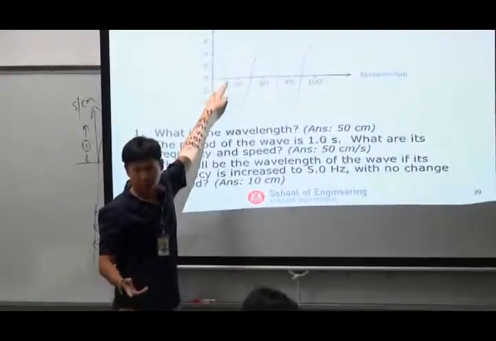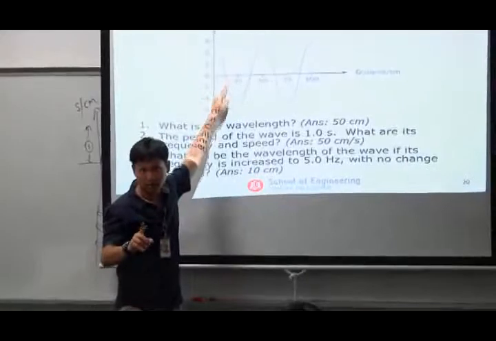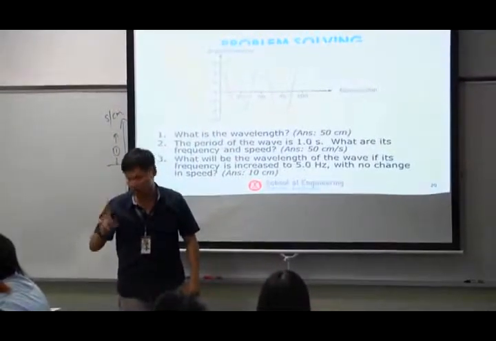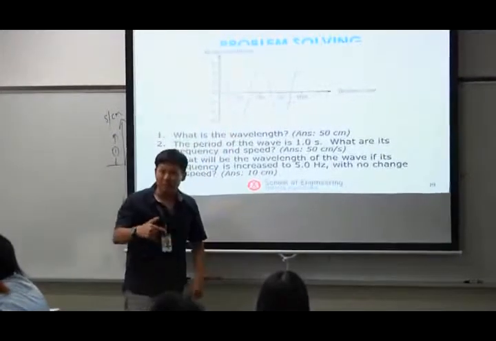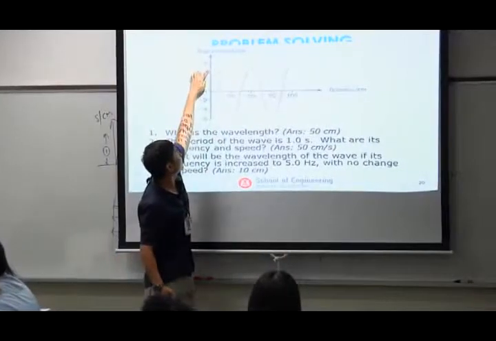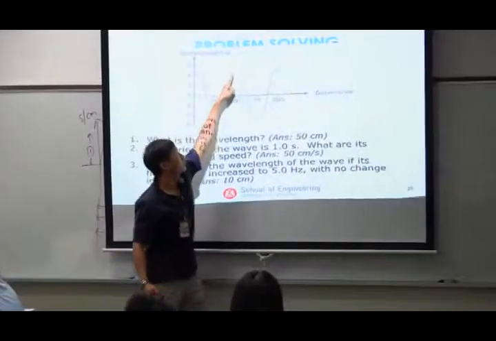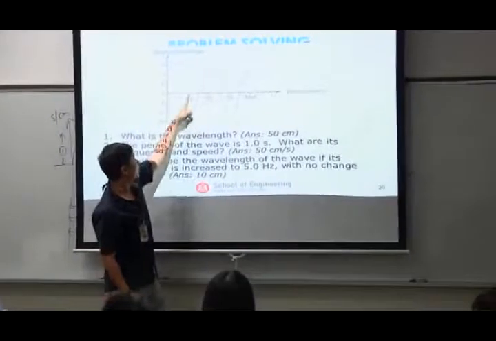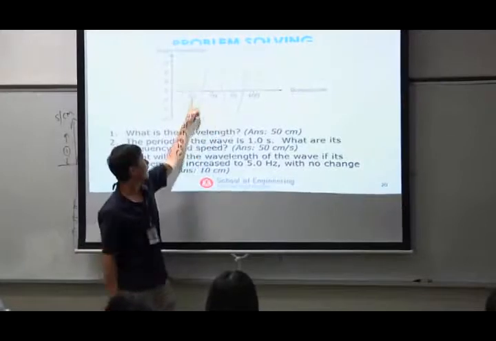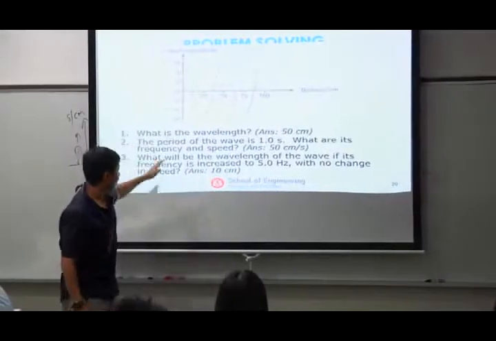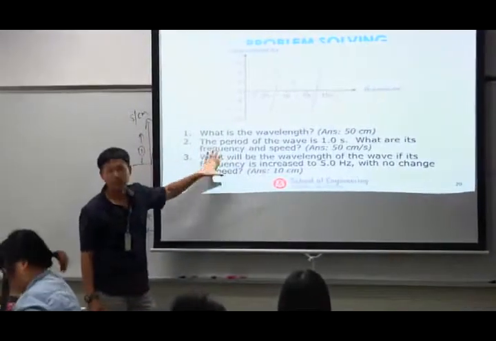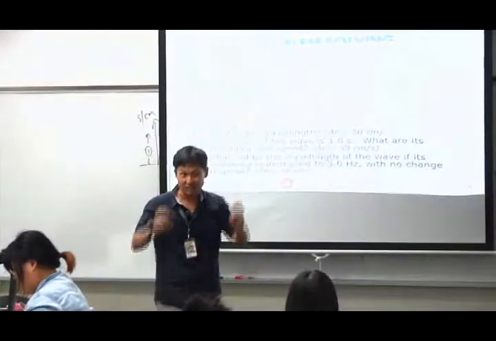Please don't assume. The key thing is that when you're given a graph and the numbers are not there, don't assume. So you take the next better option, which is from crest to the next available crest, or trough to the next trough, because I have the values over there. So wavelength 50 cm, period 1 second, frequency and speed. The only thing I want to bring to your attention is the units.